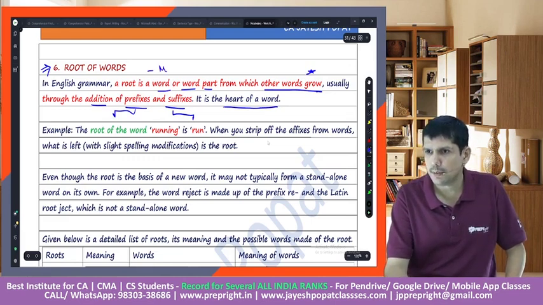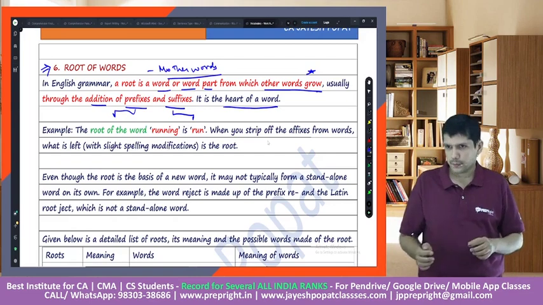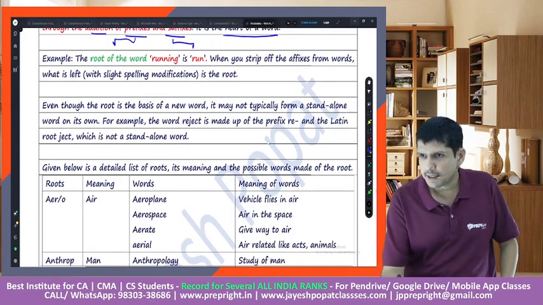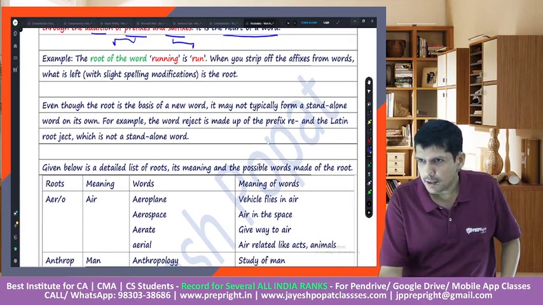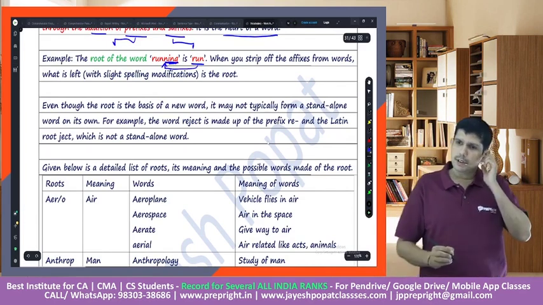So you could call them mother words, from which other words would grow. Therefore we call them root words. For example, the word run is the root word for the word running, right? We add a suffix to the word run and it becomes running.